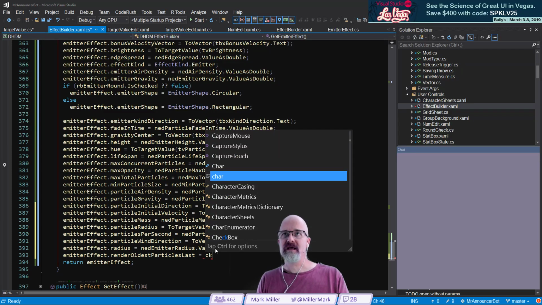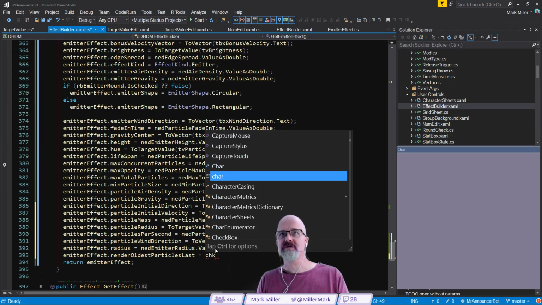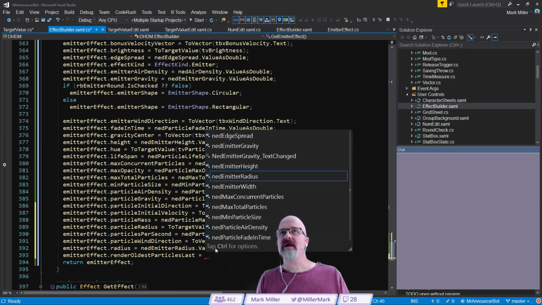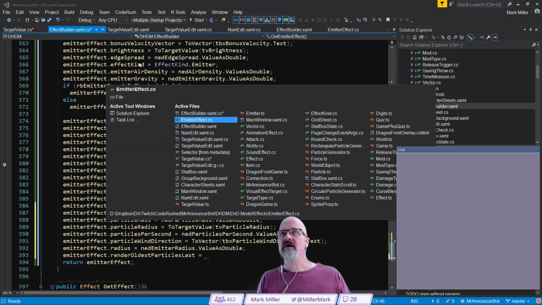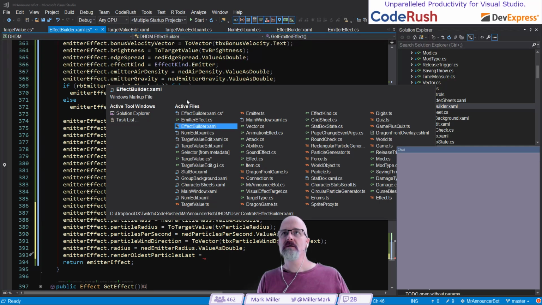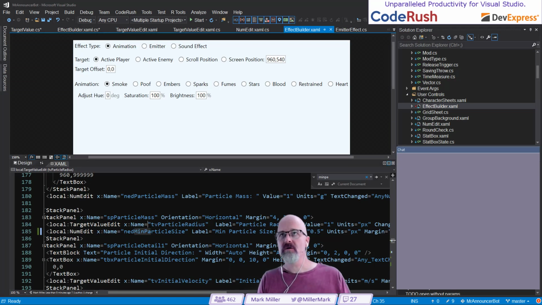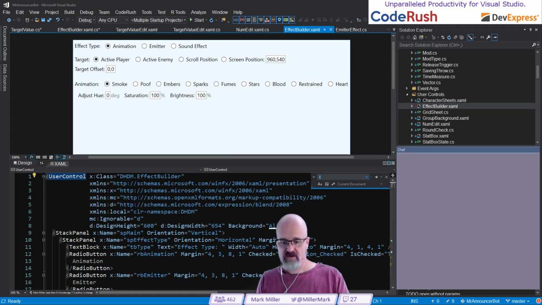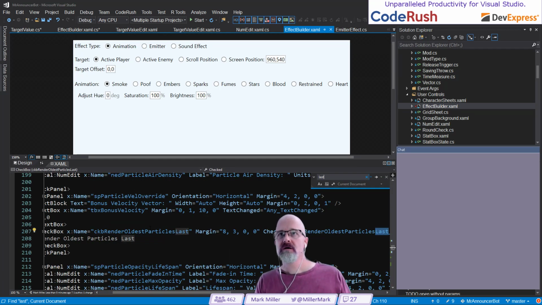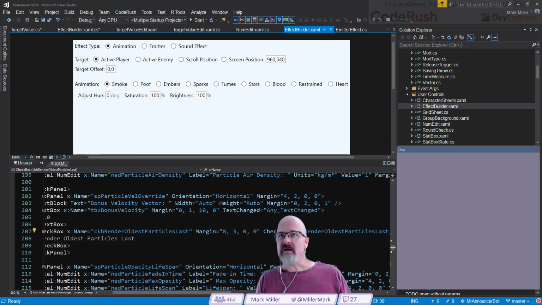do I have that thing named checkbox? CHK, I think is what my abbreviation was for it. CB, no. Did I name it? Let's go look in our effect builder XAML. Find the word last. CKB.